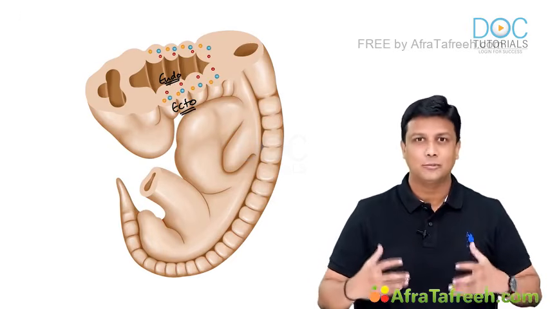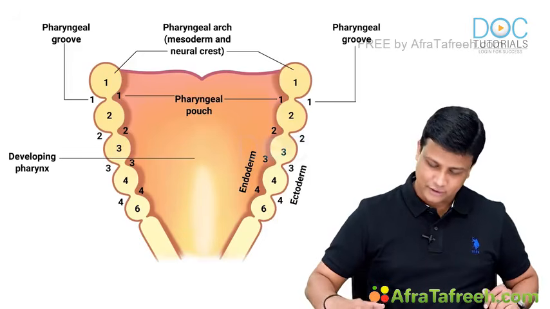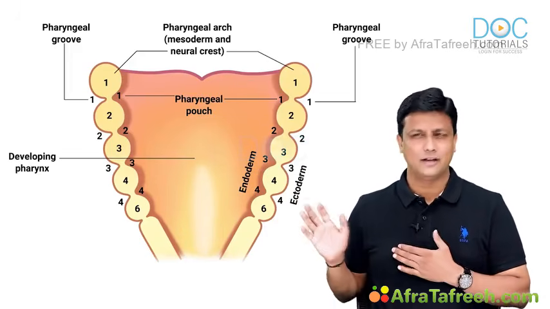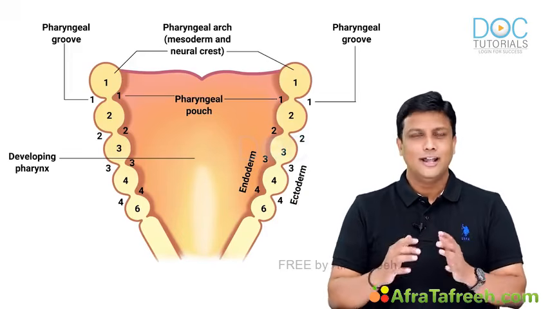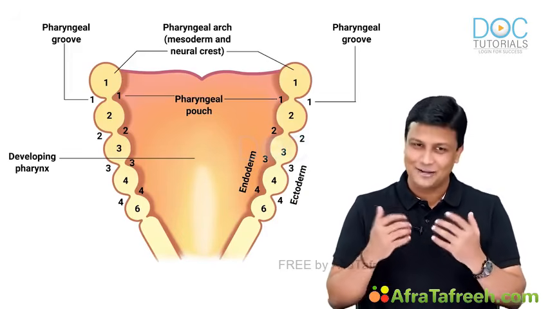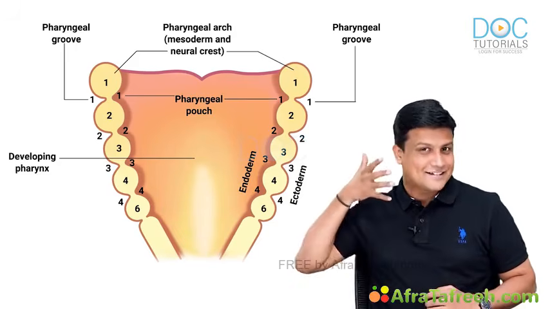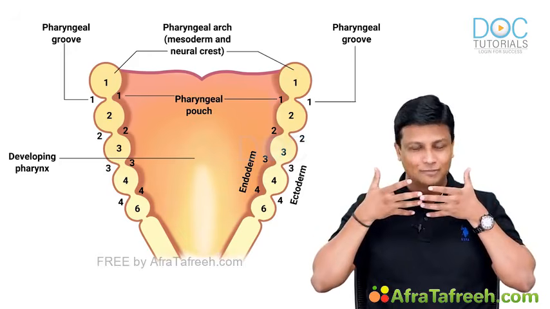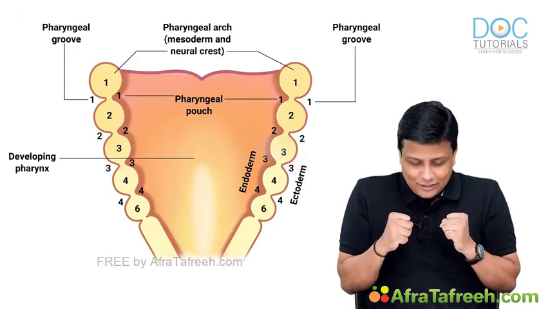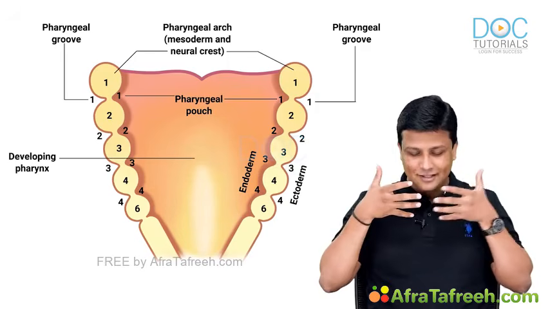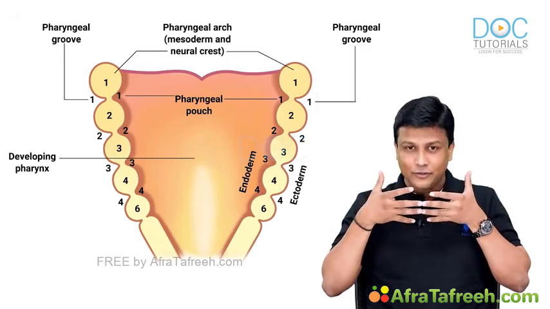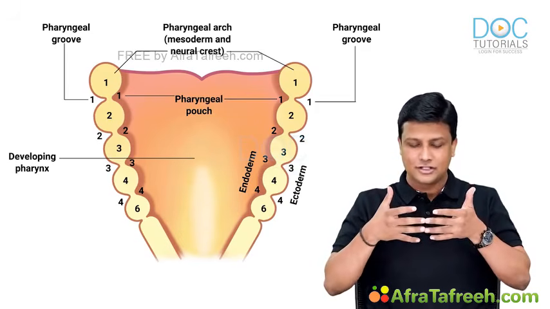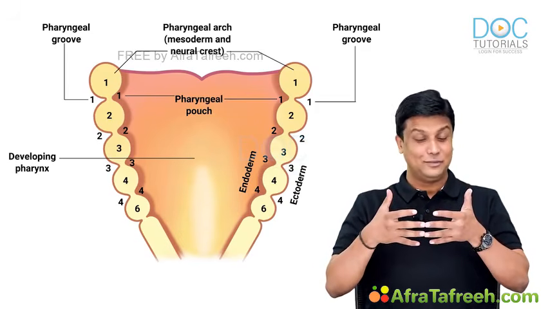Now make the diagram much more clear with this one. This is the place where the students are getting confused. Like, what is this diagram about then? What is the view of this one? Come on. Imagine you are an embryo and I'm also an embryo right now. And there are 6 arches coming from one side, 6 arches coming from the other side and meeting here. So suppose we are an embryo like this. There are 6 arches coming from here, 6 arches coming from here, meeting in the middle. Now what we are going to do is take a section and remove our own arches, and we are seeing our own arches from inside here.